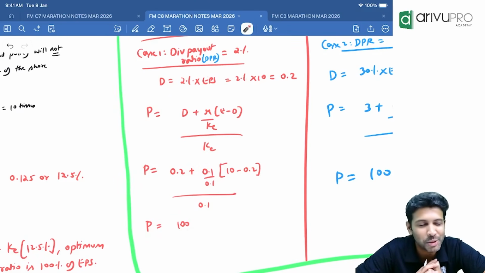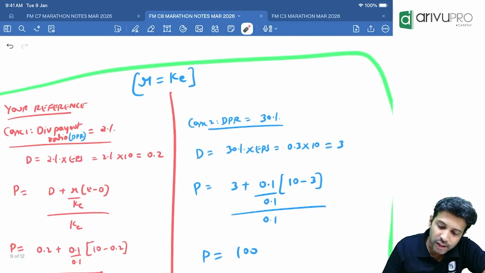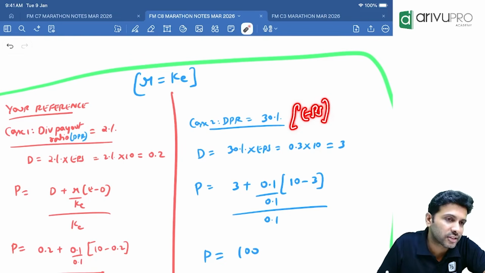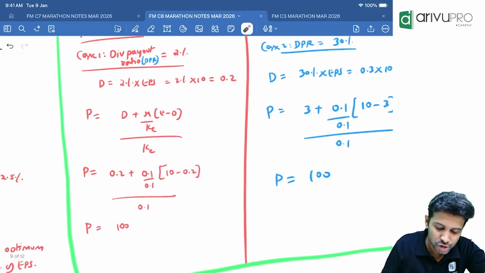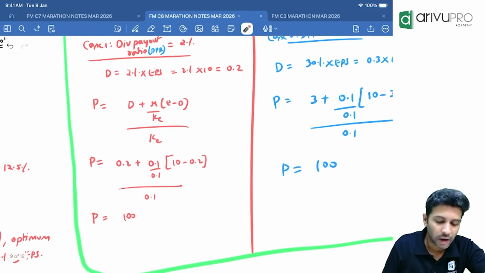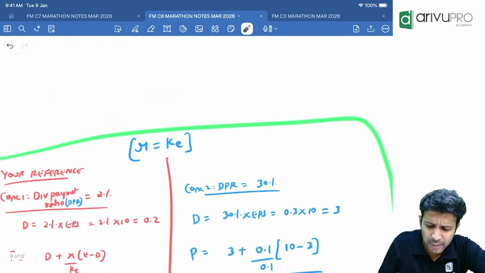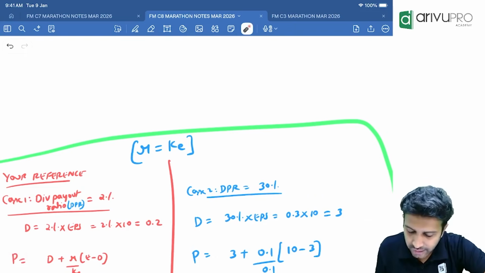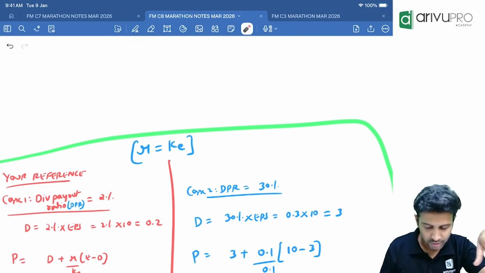Now, can we assume another one? Let's assume dividend payout ratio is 30% now. 30% of what? EPS. How much is EPS? 10 rupees. I've assumed 30% of EPS is given as dividend. Will the price change or still be 100? R is equal to cost of equity, so the price should not change. Let's see at 30% whether we get the same answer. 30% of 10 is 3 rupees. So dividend now will become 3 rupees.